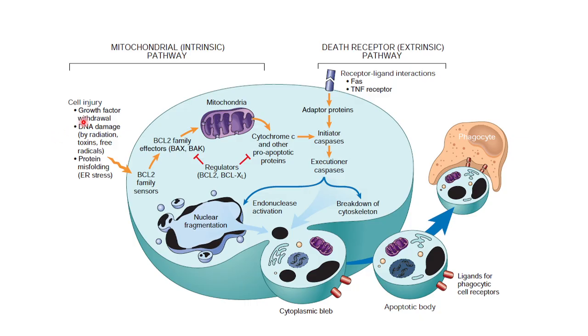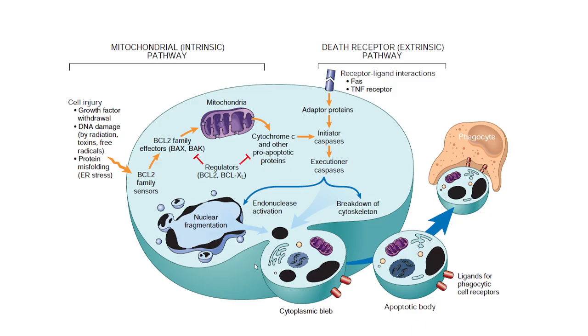So what happens in the intrinsic pathway? Growth factors can be withdrawn. There can be DNA damage by radiation, toxins, free radicals like nitrogen or oxygen reactive species, or misfolded proteins. In the intrinsic pathway there are anti-apoptotic, pro-apoptotic, and sensor cell proteins present.